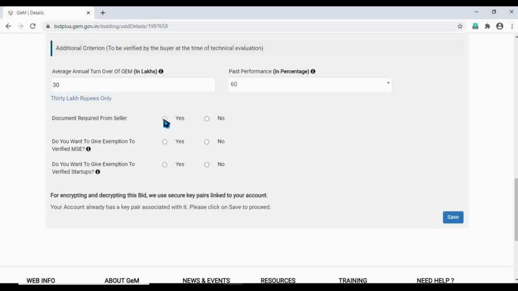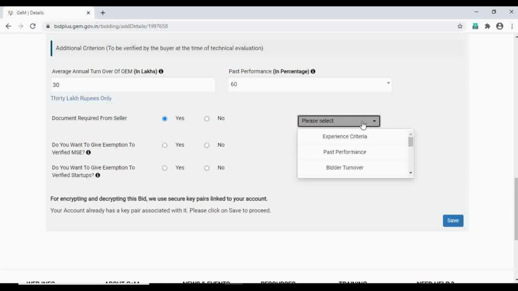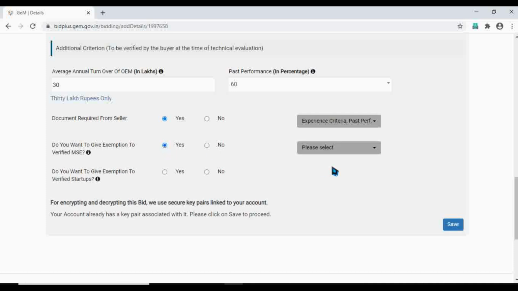And again, what are the documents you will be requiring from the seller? I'm giving experience criteria, bidder turnover, OEM documents, everything. And again, GeM is asking, do you want to give exemptions to MSE? If you want to give, you have to give it on the basis of years of experience and turnover. And again, do you want to give exemption to Startups on years of experience and turnover?